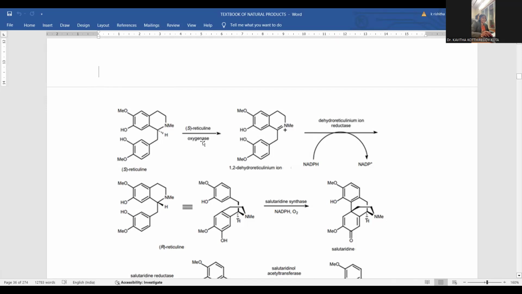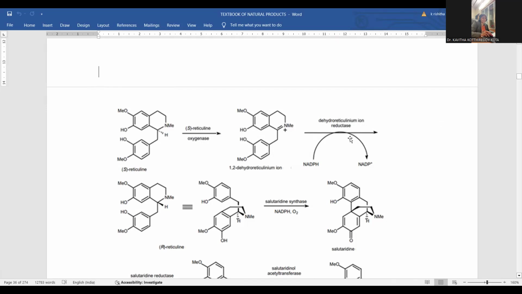Now when this enzyme is operating over it, there is a formation of a double bond in between. Here the hydrogen is present, right? The oxidase is supposed to induce the oxidation process, and hydrogens are removed. Whenever hydrogen is removed, there is a double bond formation. Whenever the double bond is formed, the nitrogen is becoming quaternary, so that a positive charge is induced over the nitrogen atom.